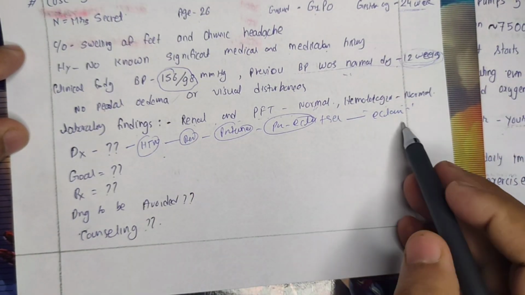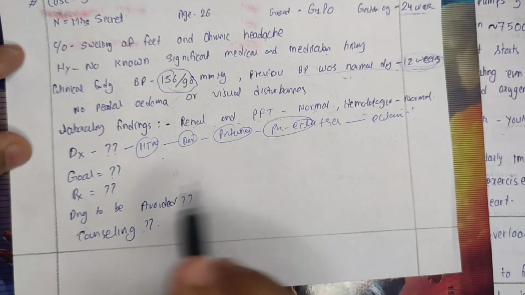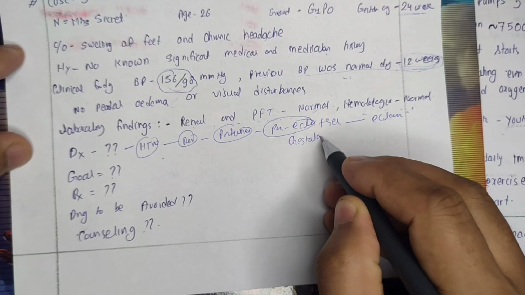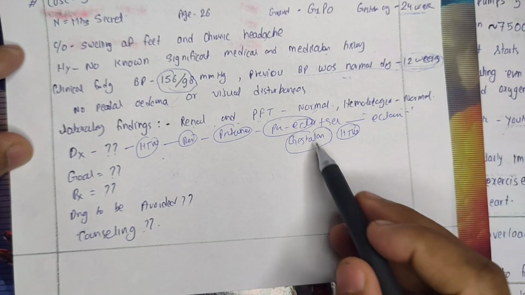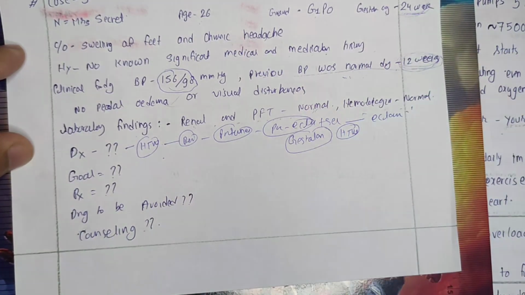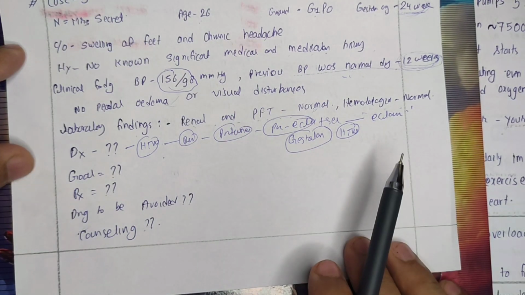So we need not wait for her follow-up. We need to manage her blood pressure in the normal range. So her diagnosis should be gestational hypertension or gestation-induced hypertension, because this hypertension has been identified after 20 weeks of her pregnancy. Previously, she had no issue.